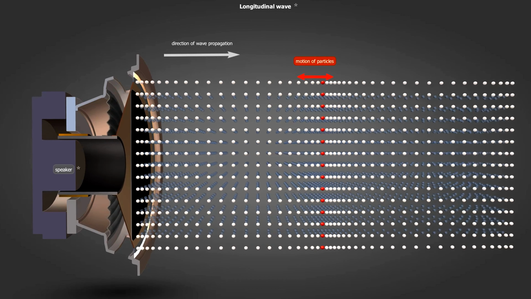For example, when we look at waves on the water, the particles are moving not only up and down, but also backwards and forwards, so water waves can also be described as a combination of longitudinal and transverse waves. The reason for this is that water is not a compressible medium, so the downward-moving particles do not compress the particles under them, but push them to the sides. Waves traveling through a solid medium, for example seismic waves, are even more complex.